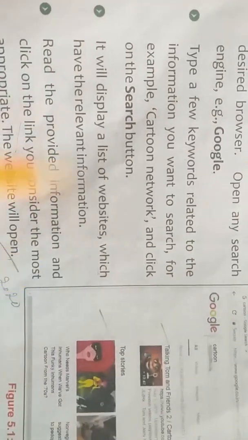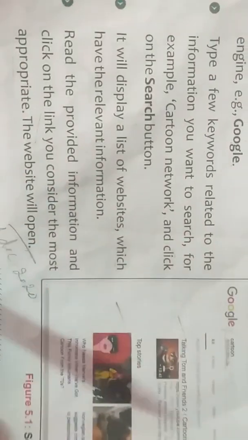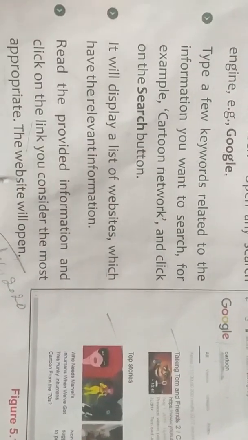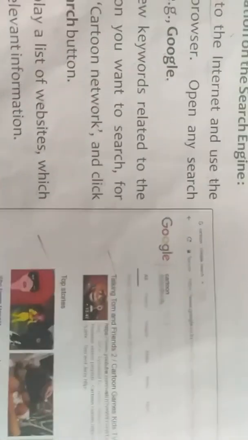Yes, so this is your search box, and here you have to type the keyword that you want to search. For example, they are here searching now Cartoon Network. After typing the keyword we have to use this search option. Next, it will display a list of websites which have the relevant information. Whenever we click on this search button, it will open so many web pages or websites. So read the provided information and click on the link that you consider the most appropriate, and the website will open. Now any website we can open according to our requirement.